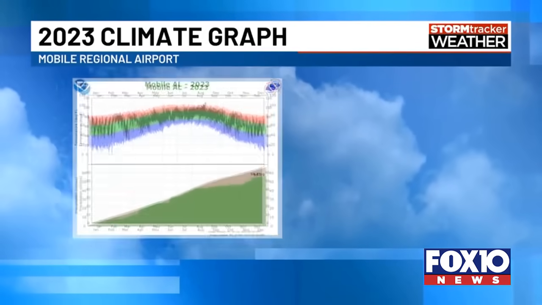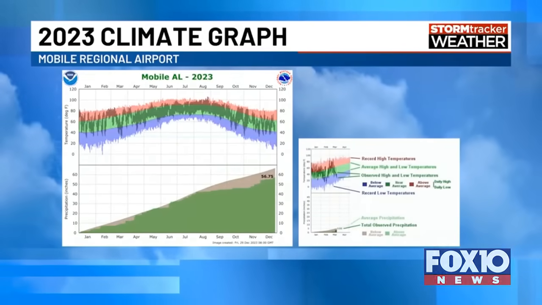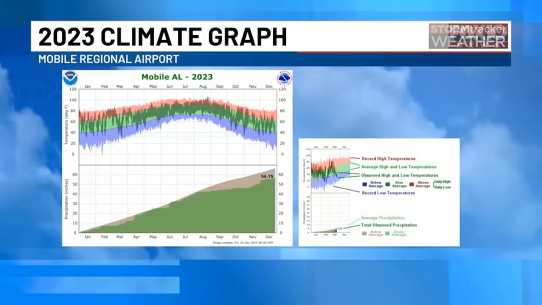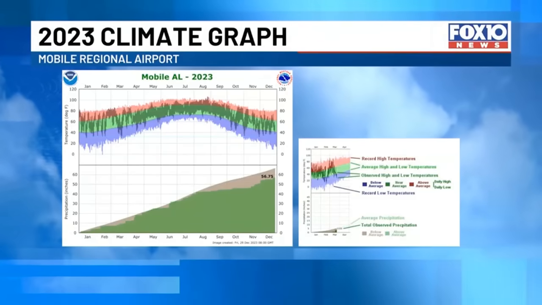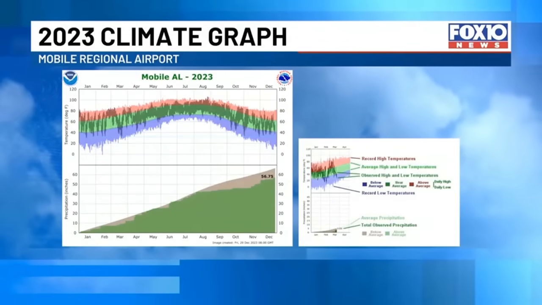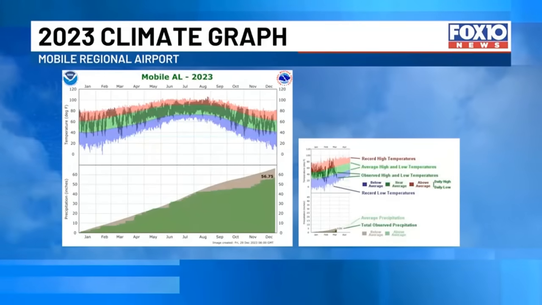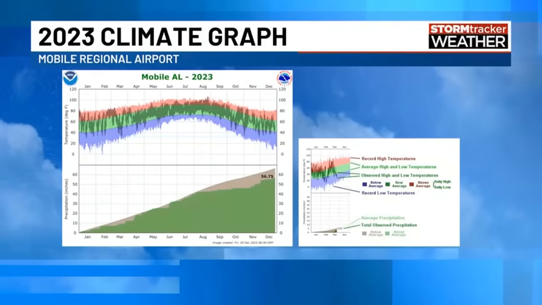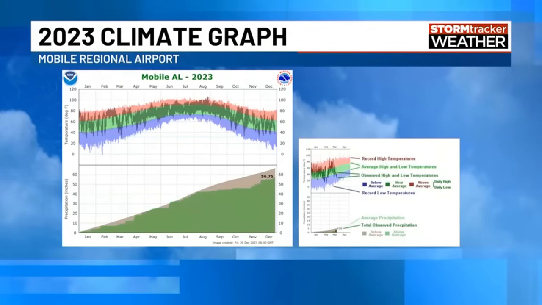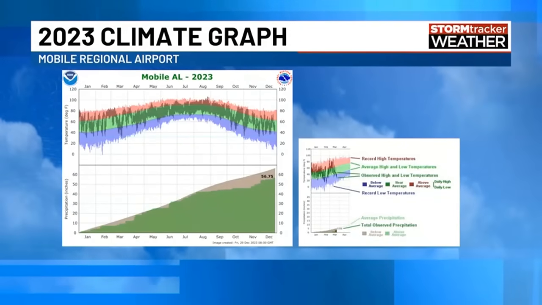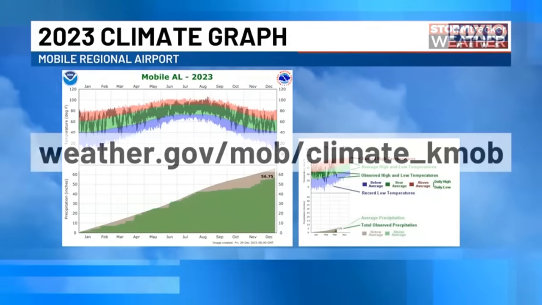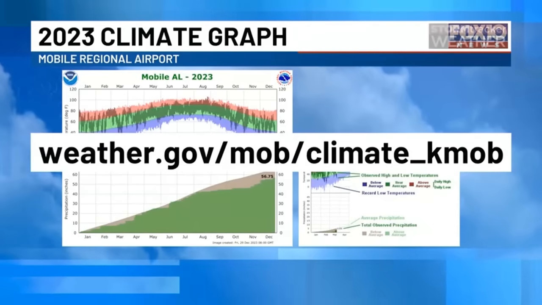With 2023 coming to an end, let's look back at some of the events that impacted our weather this year, as shown by this special graph. The climate summary graph you see here is produced by the National Weather Service and updated daily. This graph displays basic weather trends such as temperature and rainfall. On the top side of the graph, you can see the daily temperatures plotted through the year along with the average and record temperatures. And on the bottom, you can see the rainfall observed with the average rainfall.